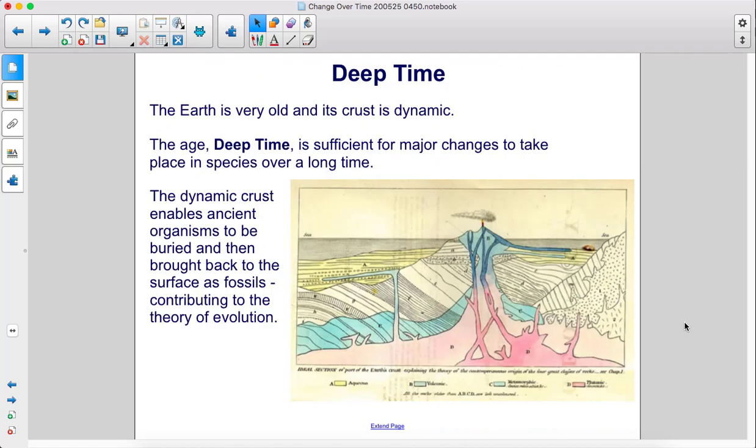The Earth is very old, and its crust is dynamic. The age, deep time, is sufficient for major changes to take place in species over a long time. The dynamic crust enables ancient organisms to be buried and then brought back to the surface as fossils, contributing to the theory of evolution.